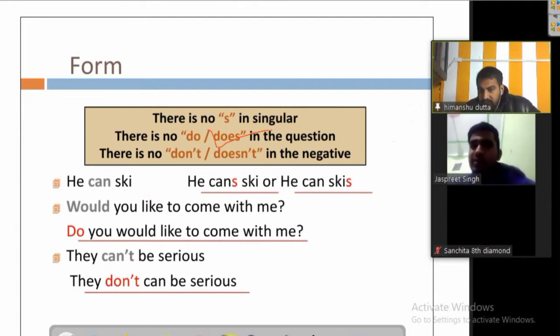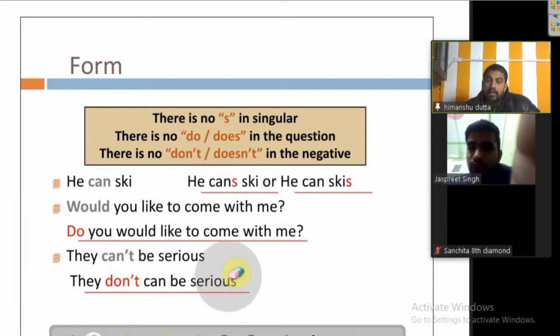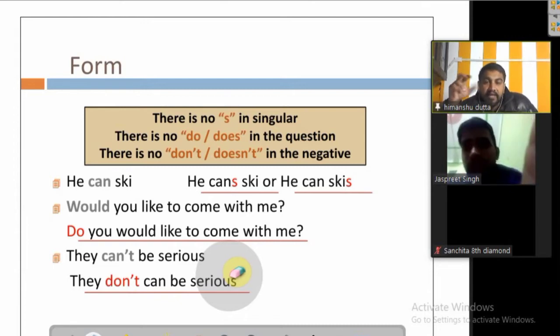Yes, sir. That is to be known also. So just let me erase the whole thing. Now, he can ski. Ski can be any sort of game. We can't write he cans ski. Here they want to say that cans is not possible. We can't write s with can. Remember that.